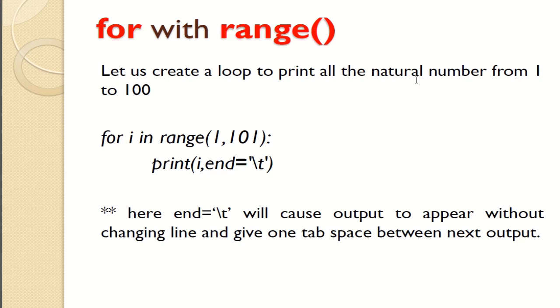For with range: if we print using a range, then what will happen? Let us create a loop to print all the natural numbers from 1 to 100. So for i in range, where i is the value name, range(1, 101), print i, end equals backslash t. Backslash t will cause the output to appear without changing the line and give one tab space between the next outputs. If we don't give backslash t, then what happens? The output will come on the next line.